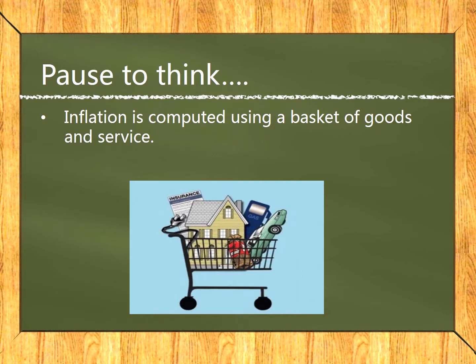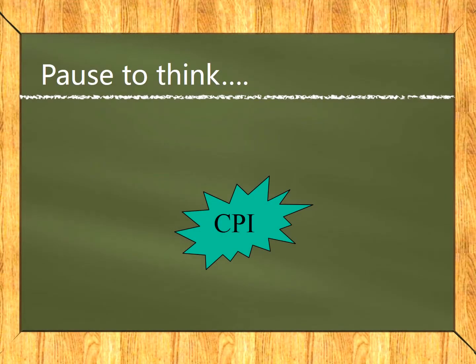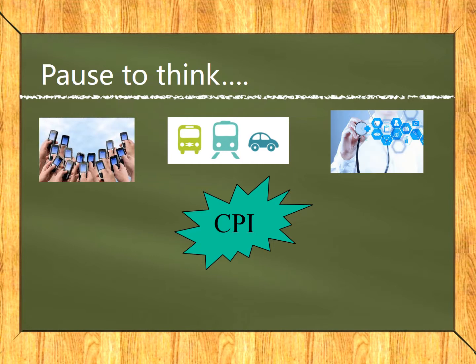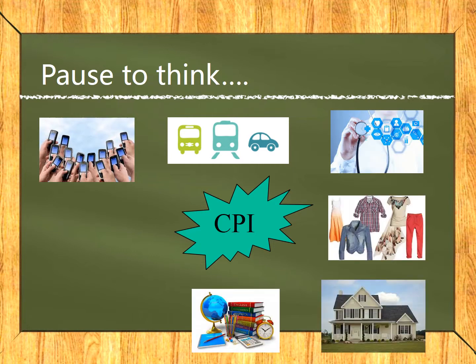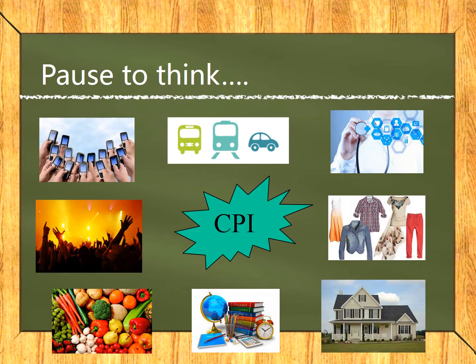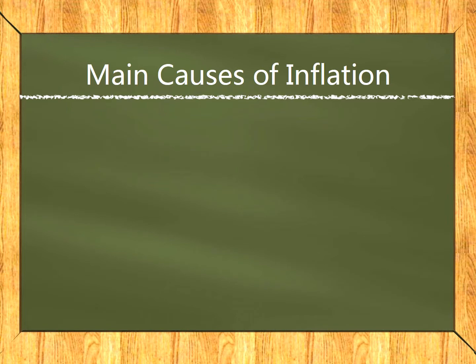In other words, in order to compute if the general price level of goods has increased, we have to take a look at the price level using a basket of goods and services. Different countries thus have different goods in that particular basket. Well, in Singapore, the basket of goods and services includes communication, transport, healthcare, clothes, accommodation, education and stationeries, food, and lastly, recreation and entertainment. With this, now let us take a look at some of the main causes of inflation.